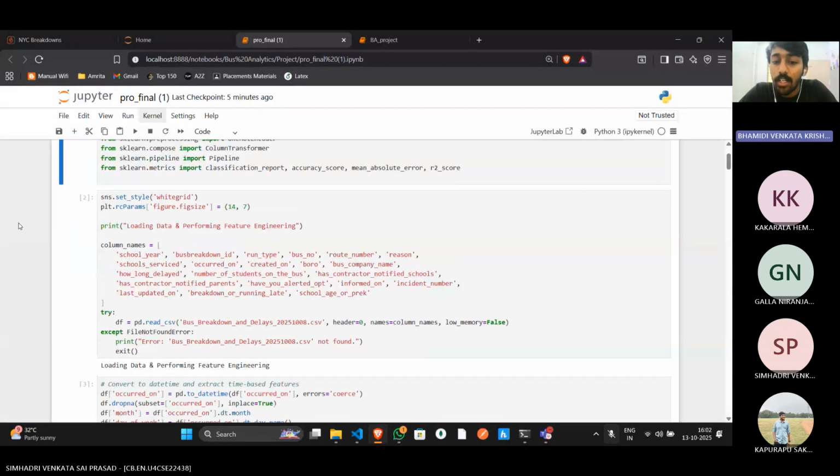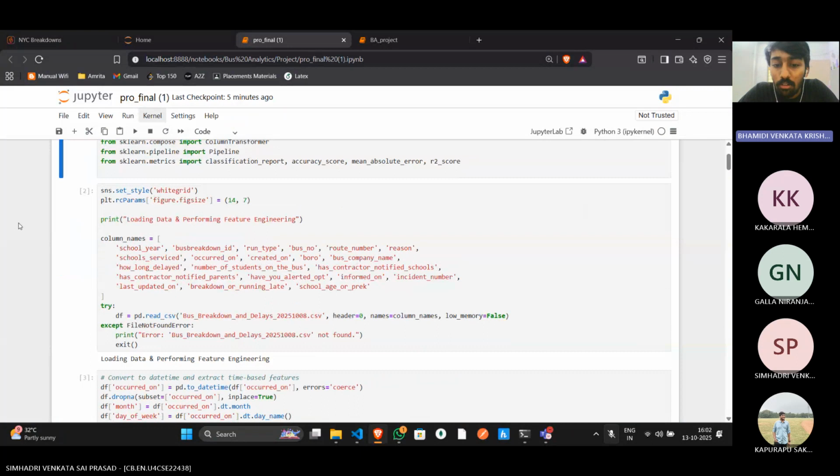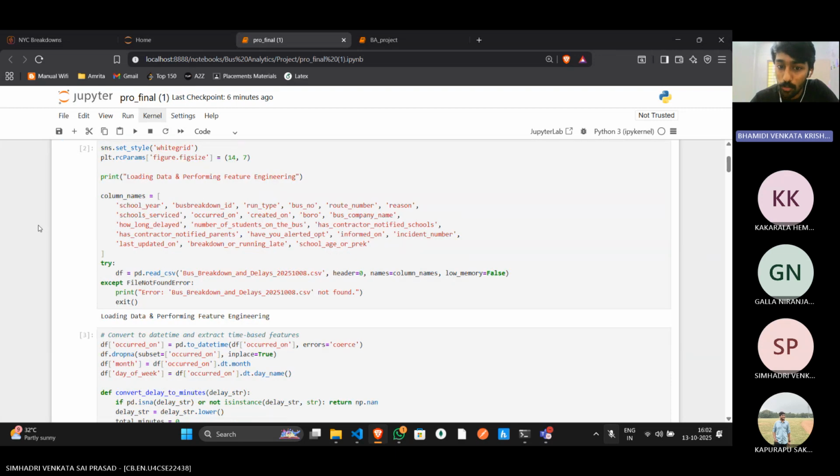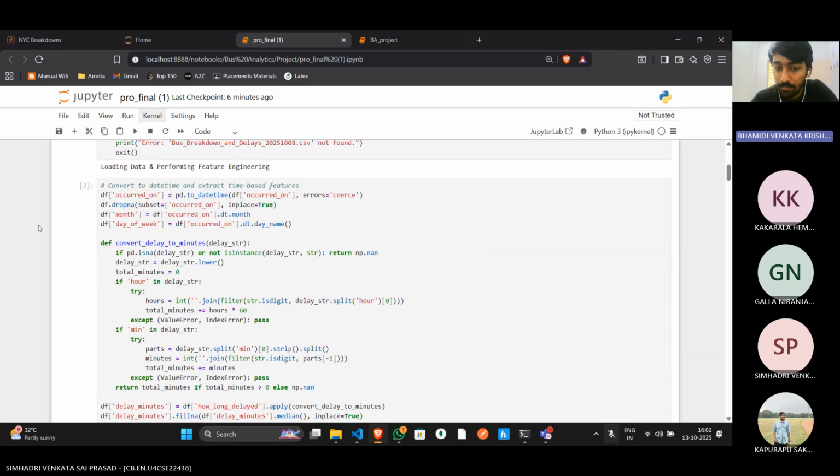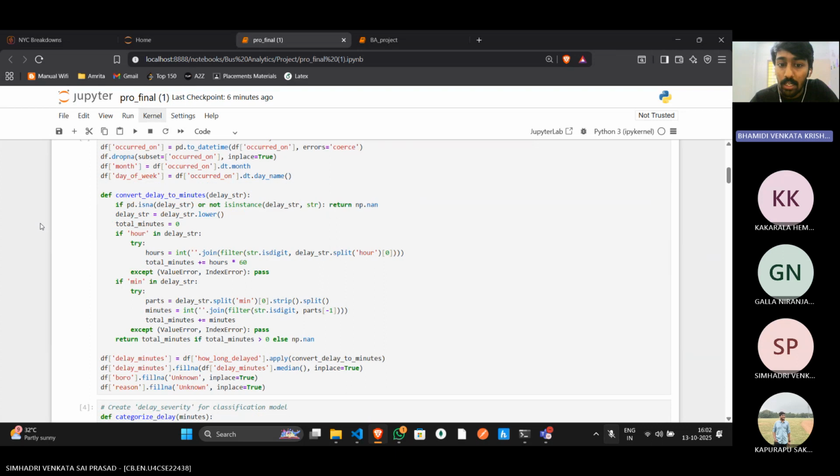Now I'll walk you through the data analysis I did. First, we prepared data for analysis. This involved loading the dataset, converting text-based dates into a usable format, and most importantly, standardizing the delay times. We converted descriptions like 1 hour into a consistent numerical format like 60 minutes. Then we engineered two key features, delay severity and estimated cost.